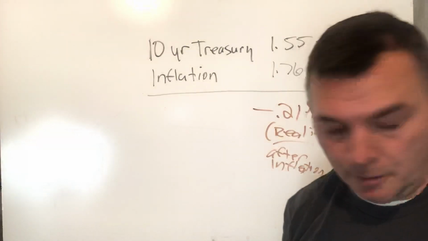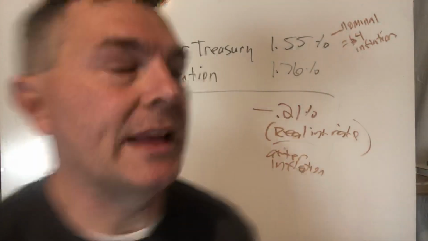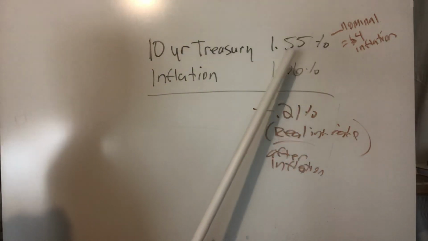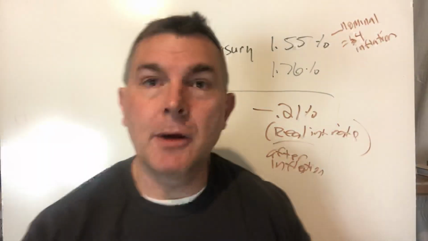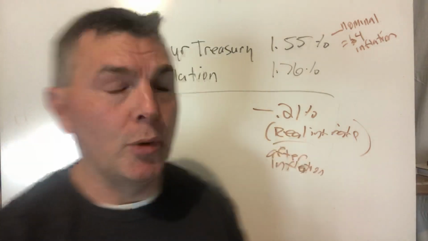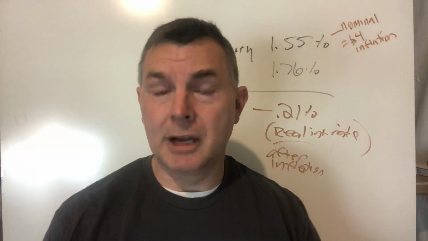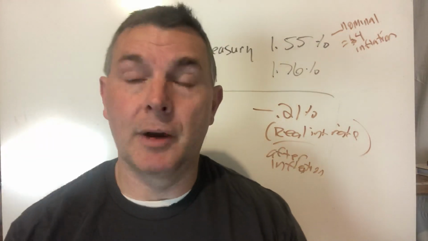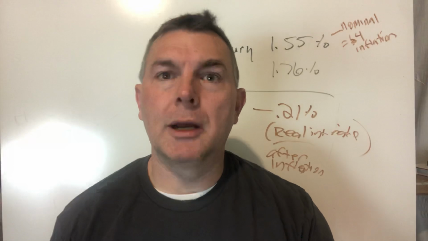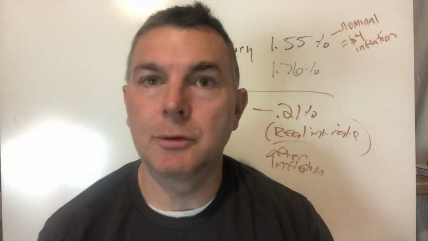Now, a lot of people get caught up. We can't use nominal rates, or we should only use real rates. Or I mean, there's a lot of arguments on either side of that. At the end of the day, I'm not all that concerned with it, generally speaking, because various goods have different inflationary aspects to them. So if you're going to use just 1.76 as your inflationary target, well, some goods are inflationary higher, some goods are deflationary, frankly. So it's a challenge. Should you use nominal returns or real returns? I kind of go back and forth. It depends on what you're trying to accomplish here.